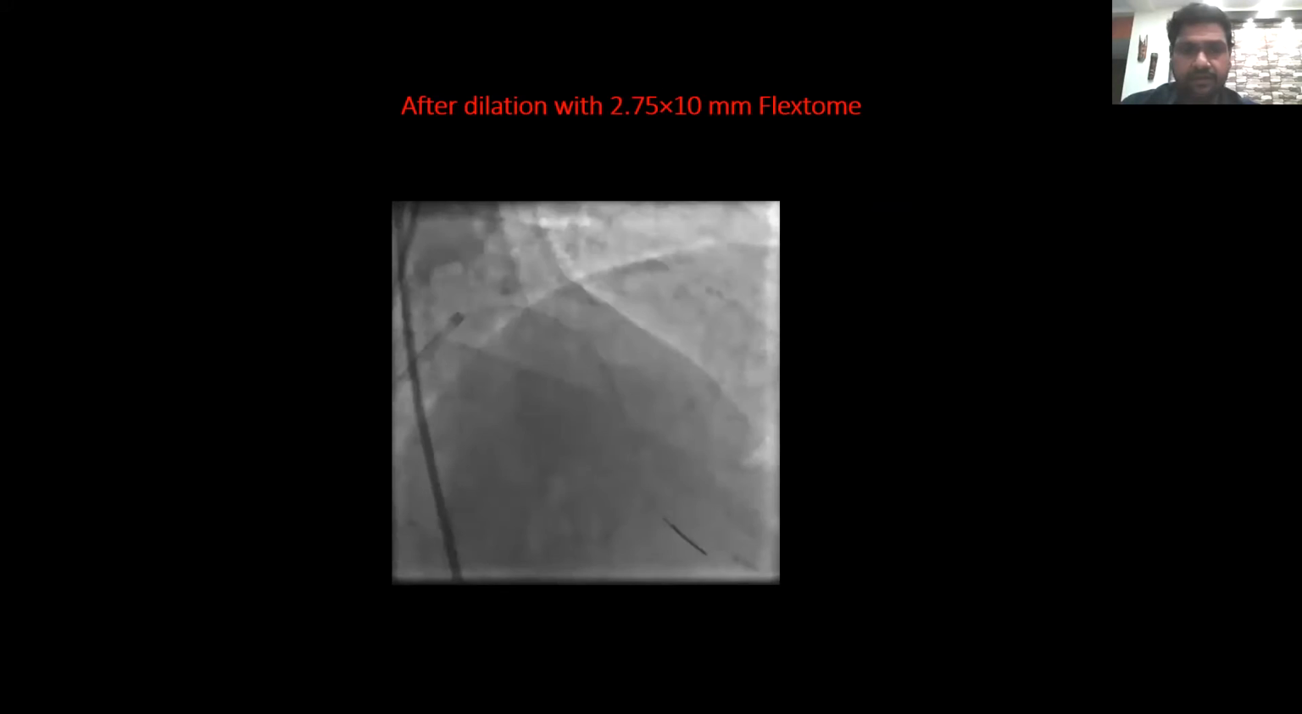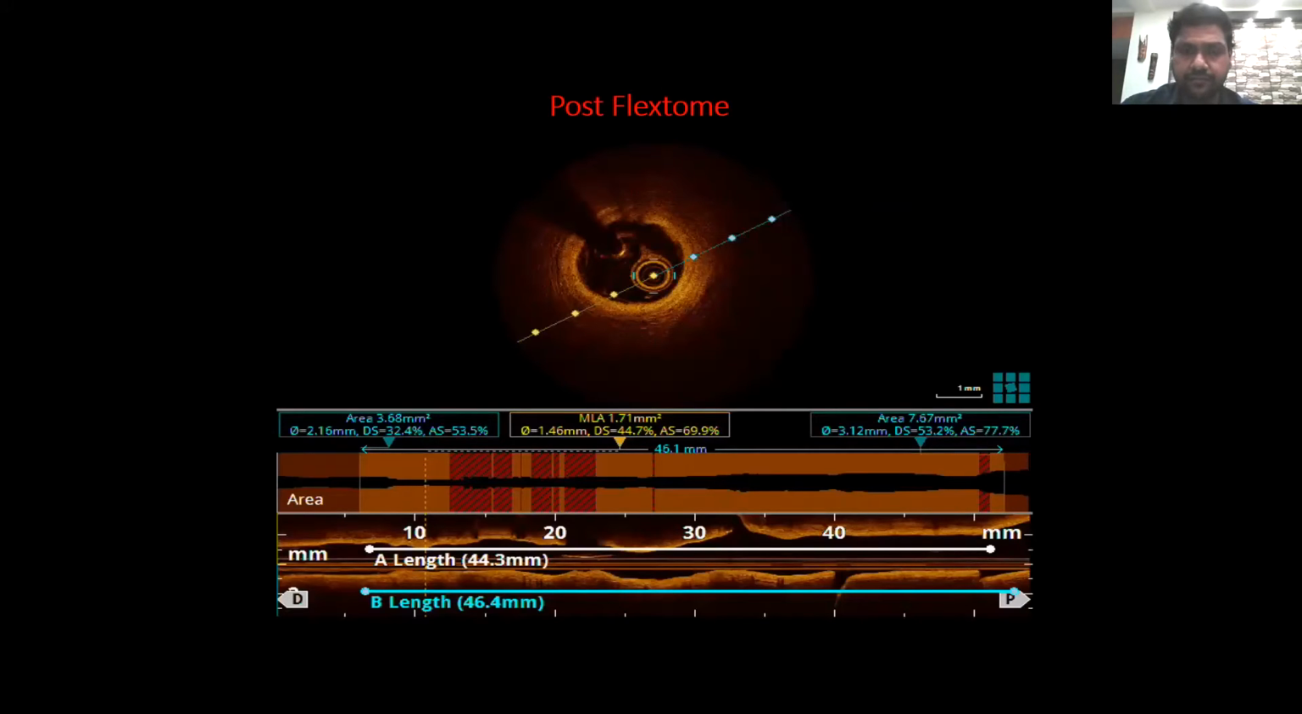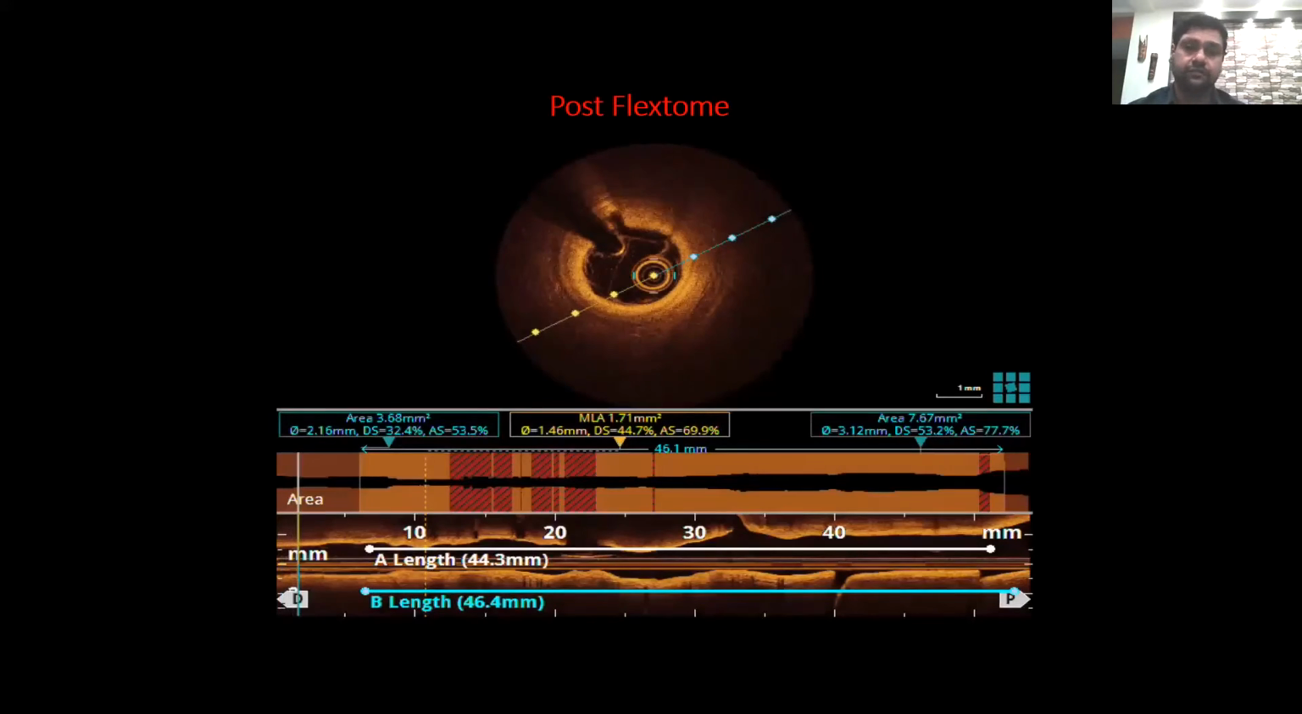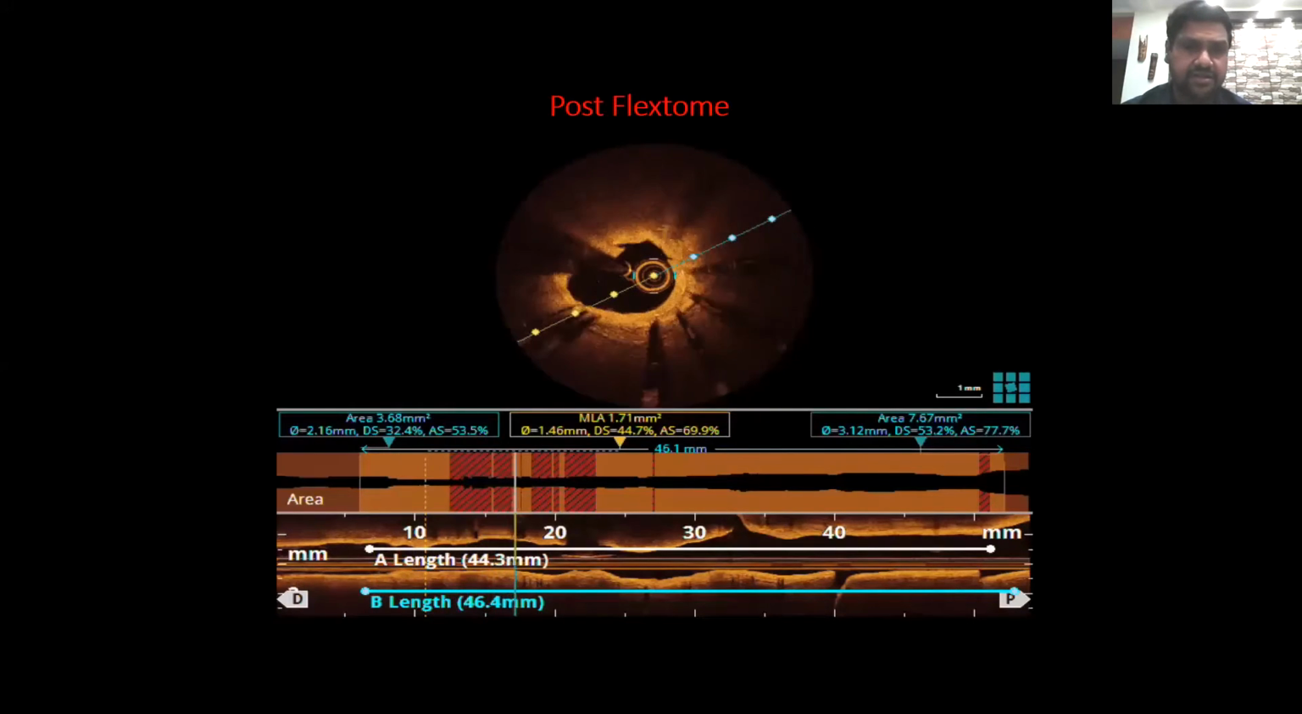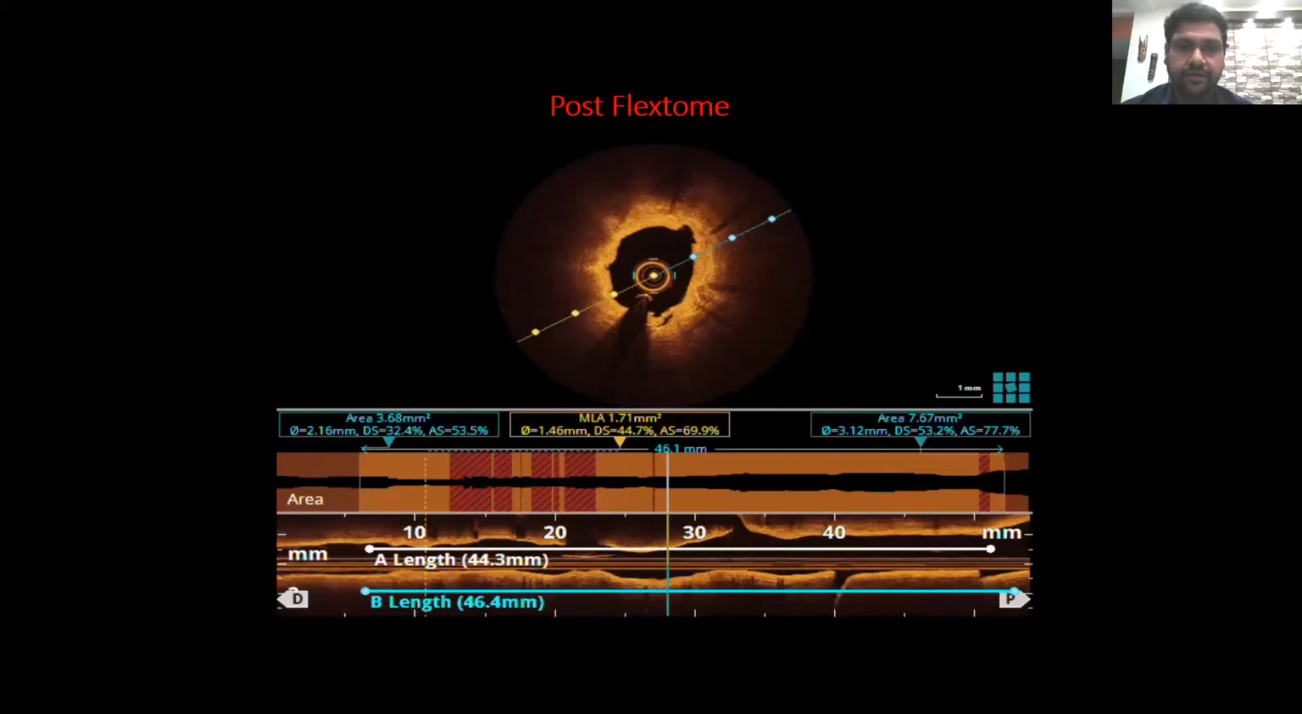Now let's see what is happening in the OCT after the FlexTome. So this is the second run that we took, coming from the distal. Here you can see the normal vessel. I would like to mention, we do not have angio co-registration in our lab, so we have to manually calculate the length of the stent. We can see the areas of fractured calcium there, and the luminal area was better than the pre-OCT run. So this is the OCT run.